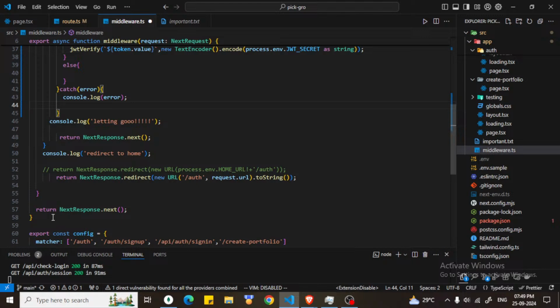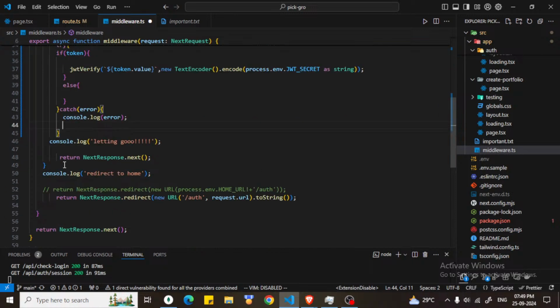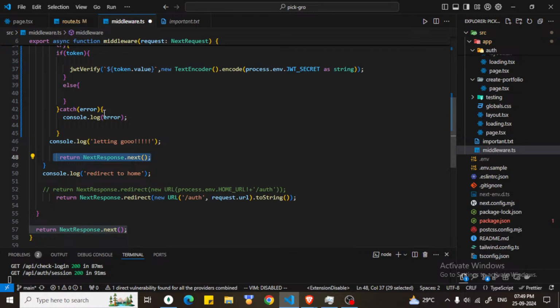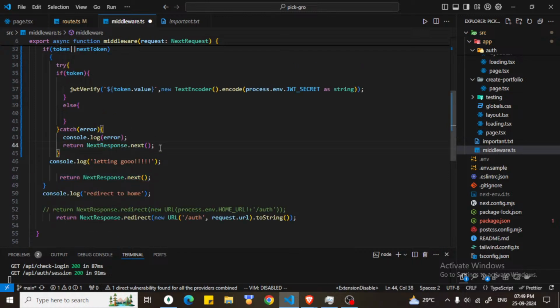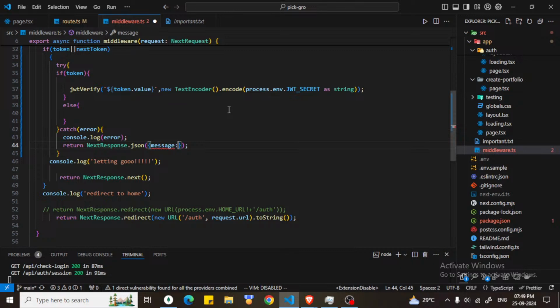Yeah, so what we will do, let's just, is there any error? No, let's just do this. We can use Control C now because I have disabled Vim. If you guys know about Vim, it is an in-terminal editor. It's not redirect, it would be JSON now because I will be sending some messages. Yeah, okay, for the JSON we would need to give something like this, message. Sorry, my spelling is not that cool.